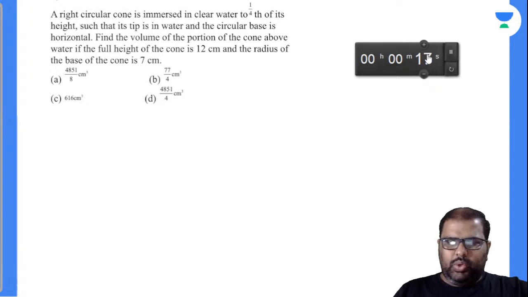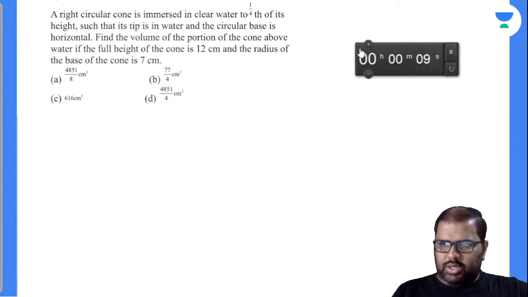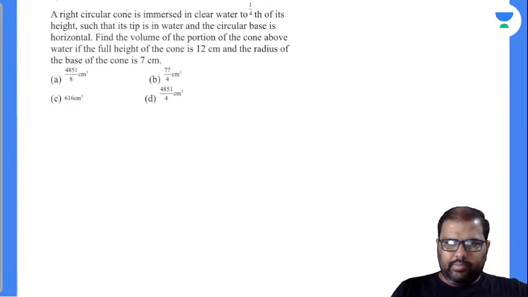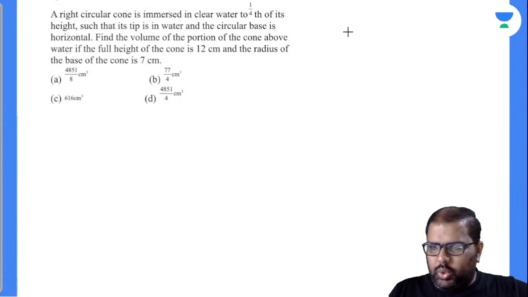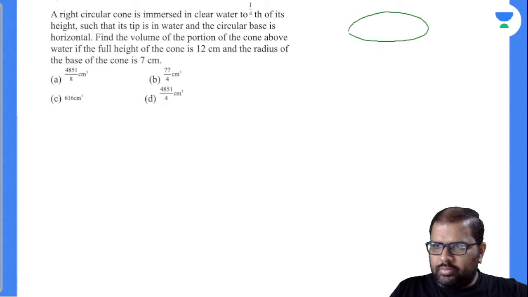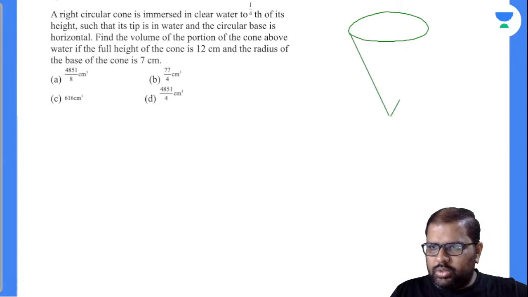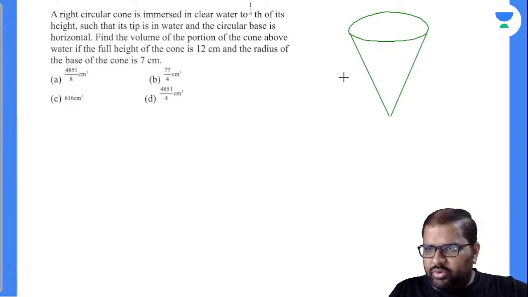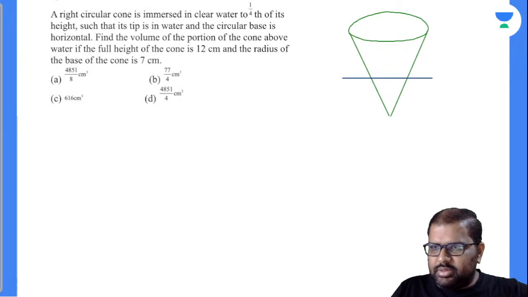A right circular cone is immersed in clear water to 1/4 of its height, it seems here. Let's draw the figure. Anybody got the answer there? Nobody. So let us suppose this is a cone. Now this cone is immersed up to 1/4 of its height in water. Okay, fine.